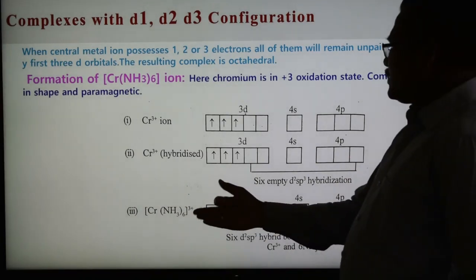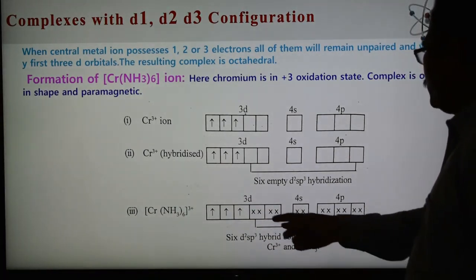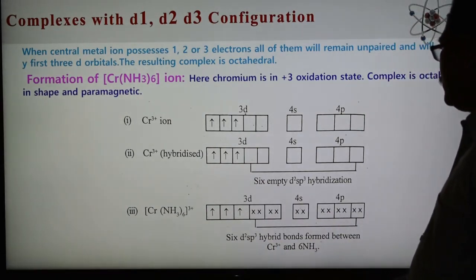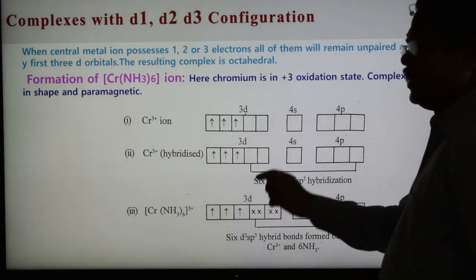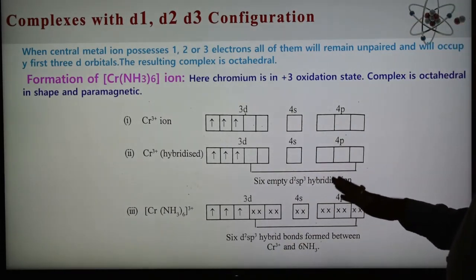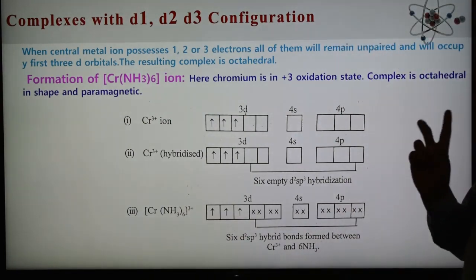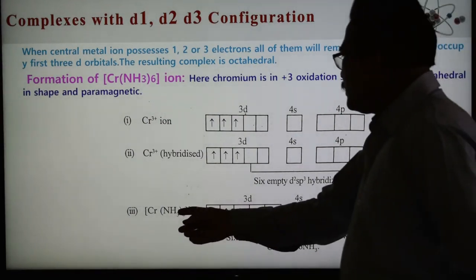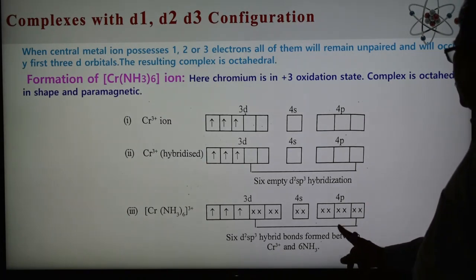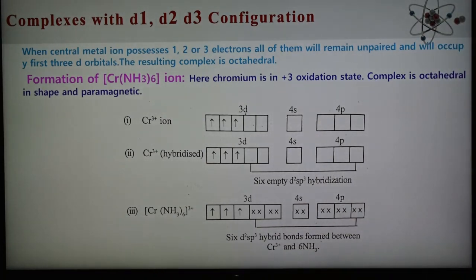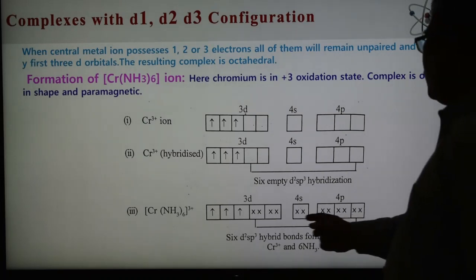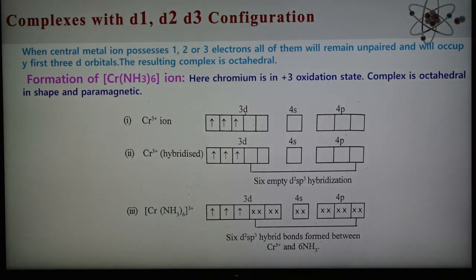Now the next step is the formation of the complex. These 3 electrons are in 3 separate orbitals, and these are the 6 vacant orbitals of chromium: 1, 2, 3, 4, 5, 6. Each of the 6 ammonia molecules has 1 lone pair. So the 6 ammonia molecules donate 6 electron pairs to the vacant orbitals of chromium, forming coordinate bonds. In this way the complex is formed.